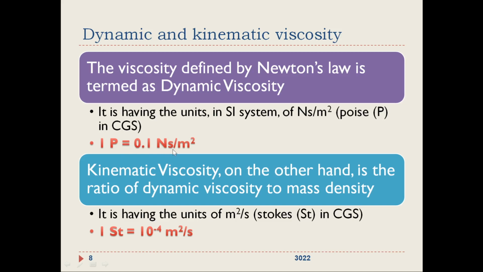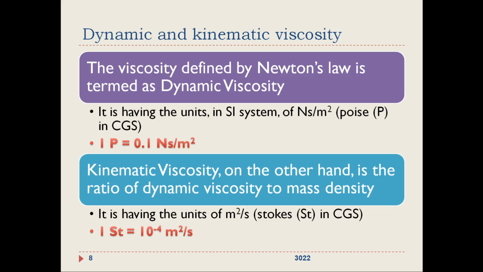Kinematic viscosity, on the other hand, is the ratio of dynamic viscosity to mass density. You know what dynamic viscosity is now, right? Mu. And mass density is mass by volume, the mass of the fluid divided by the volume of the fluid. Mass density, rho.